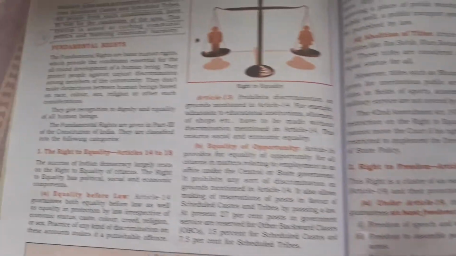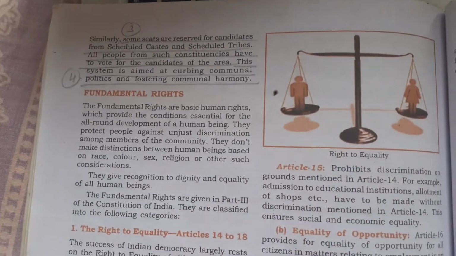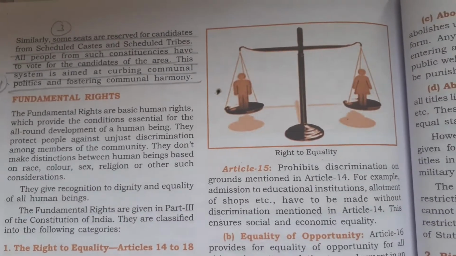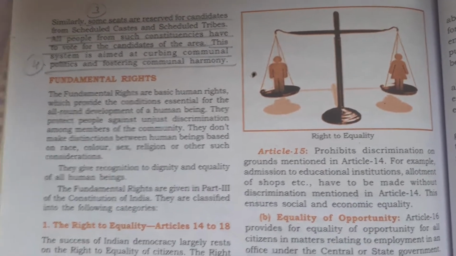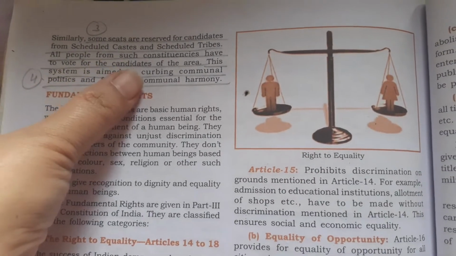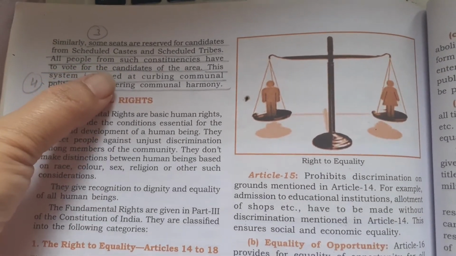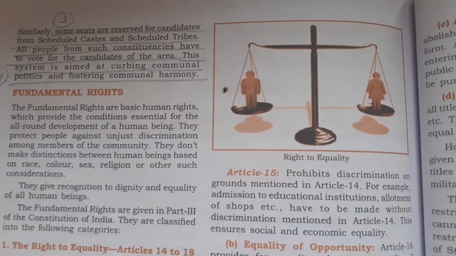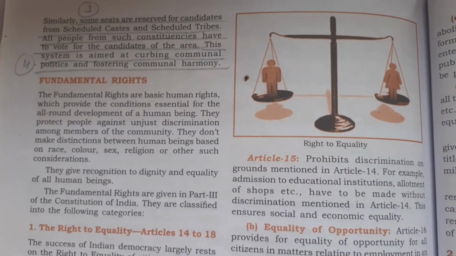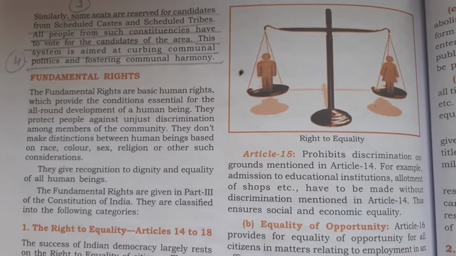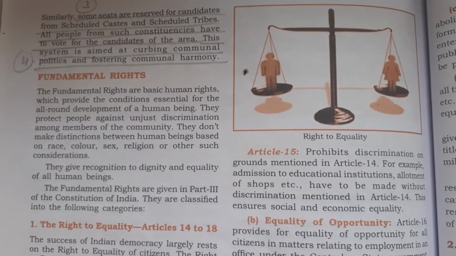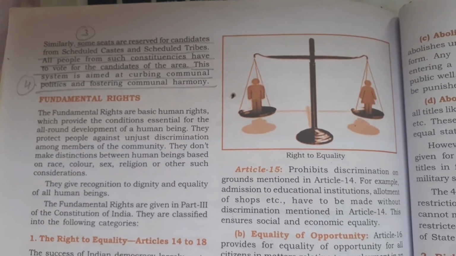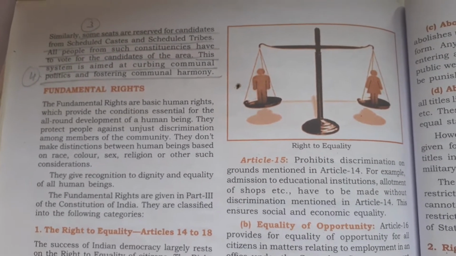So, this is all in syllabus, friends. So you can mark it point wise like I have marked in my book. They have also added that some seats are reserved for candidates from scheduled castes and scheduled tribes, and all people from such constituencies have to vote for the candidates of that area. So what is the aim of the system? It is aimed at curbing communal politics and for fostering communal harmony.